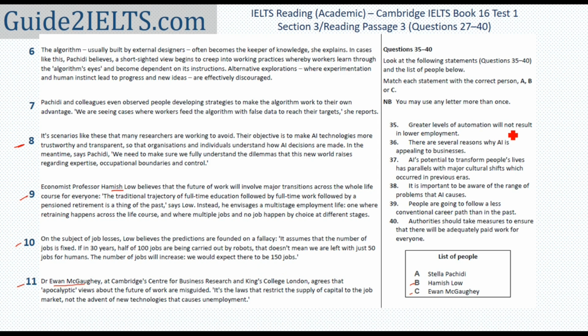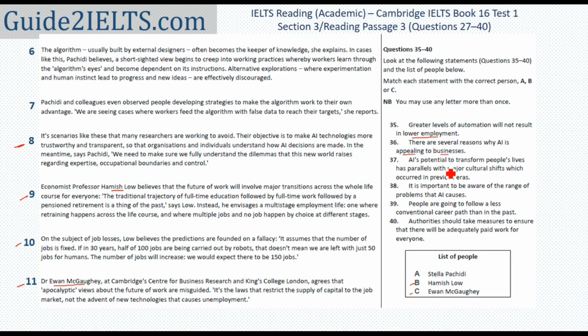Greater levels of automation will not result in lower employment. As far as I have read, only Hamish Lowe and Evan McGoy have talked about how much unemployment there will be. Greater levels of automation will not result in lower employment. This is my keyword, lower employment. There are several reasons why AI is appealing to businesses. Why do businesses like AI?